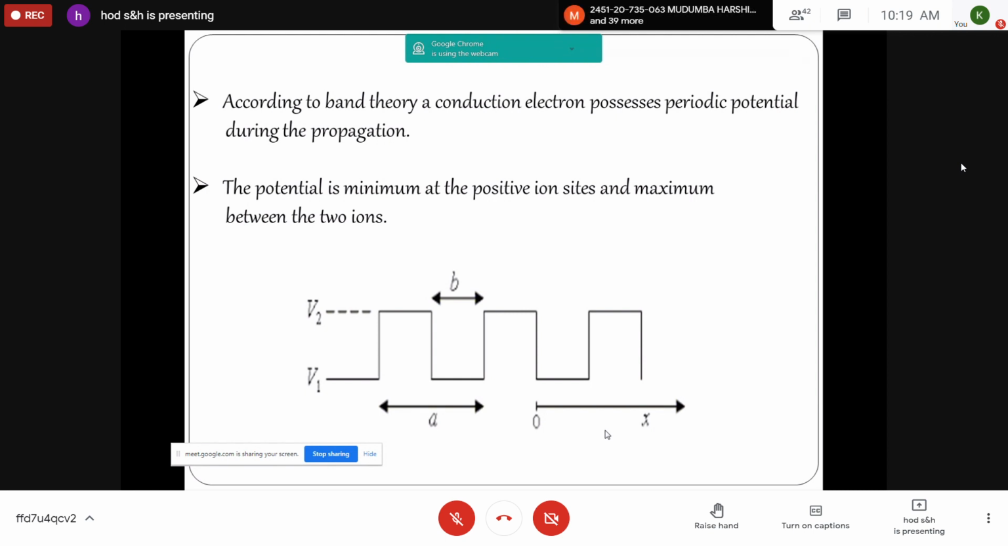Shall I proceed? Students? Respond, otherwise I'm not able to understand. Shall I proceed? Yes, yes, sir.